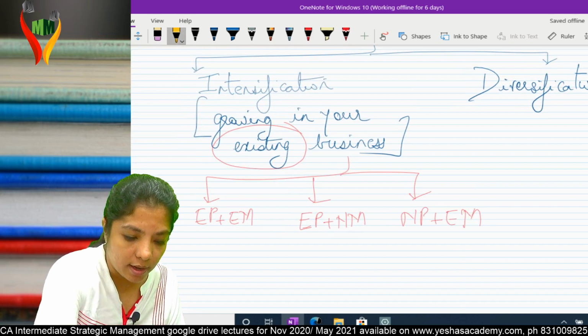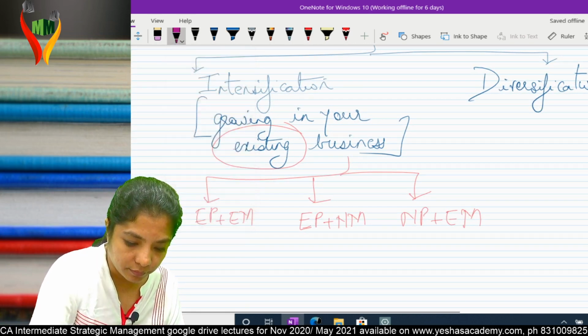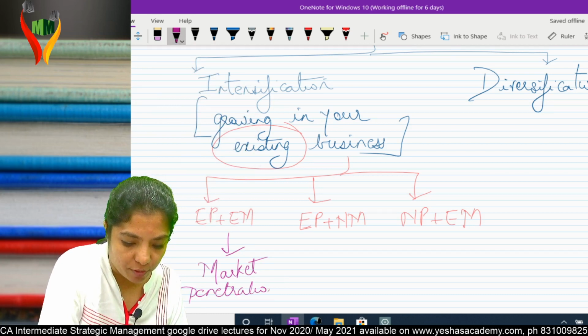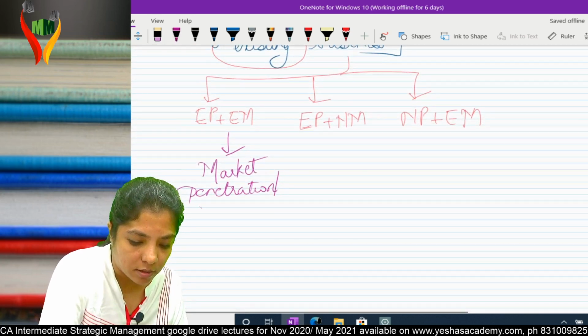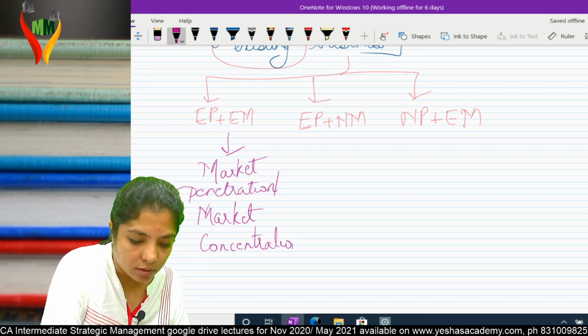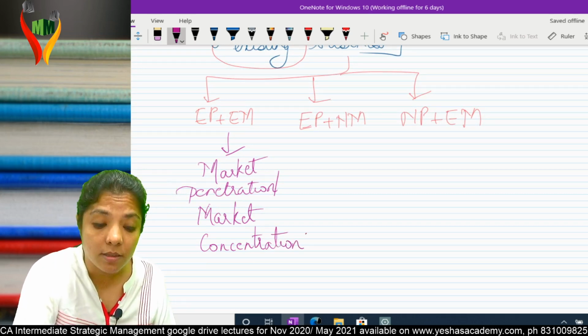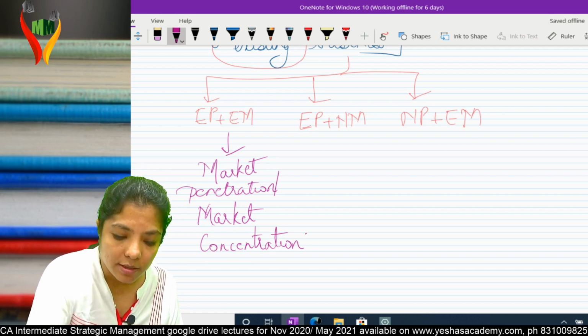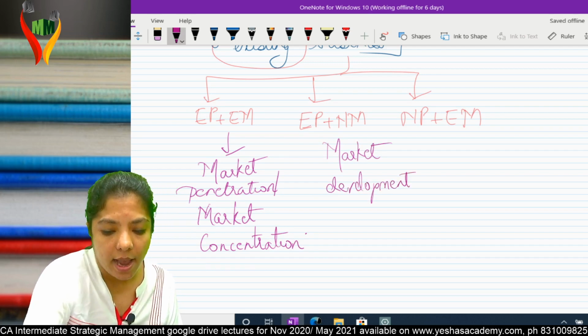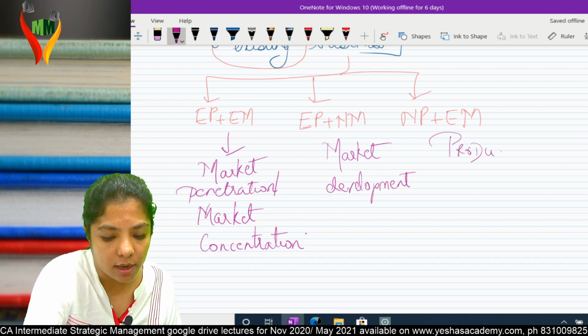The first one is called market penetration, or it's also called market concentration. I hope you're with me. Second one, what is new in second one? New market. Second one is called market development. And third one is called product development.